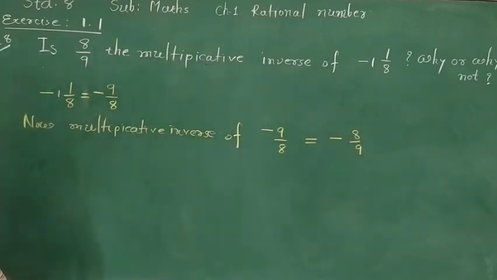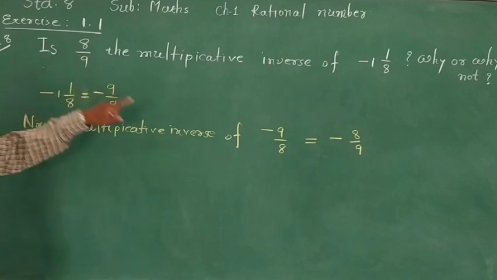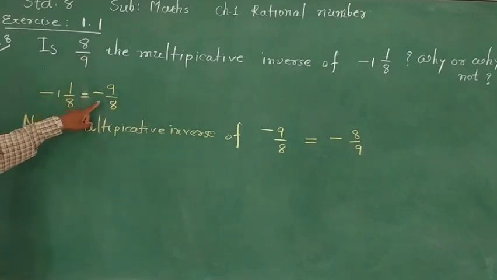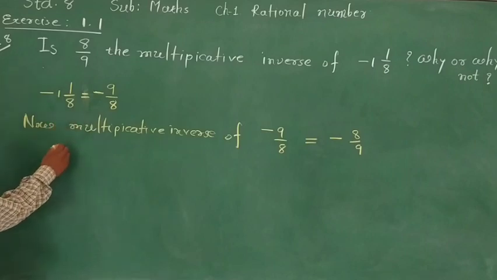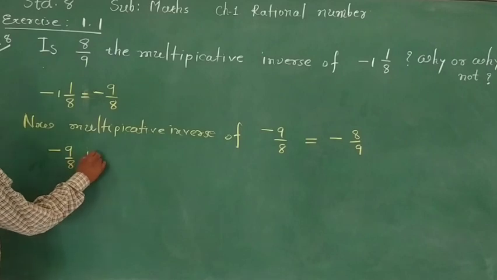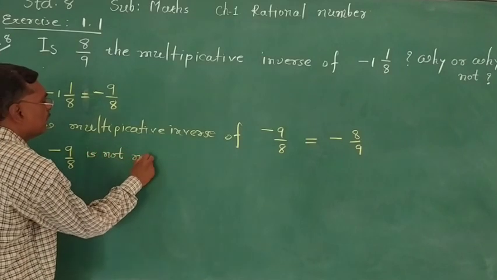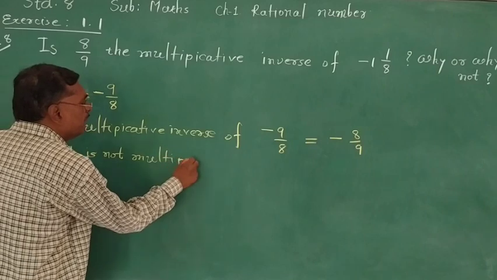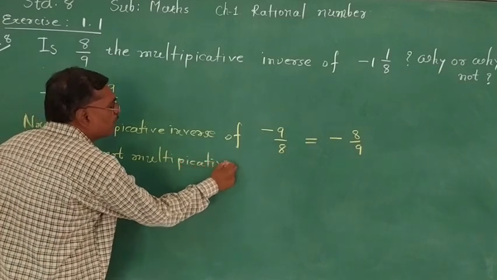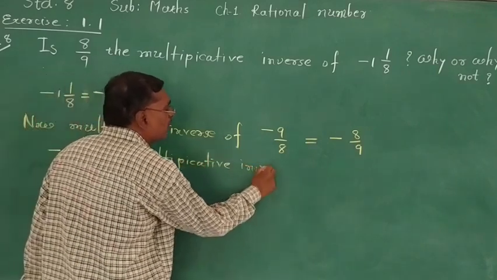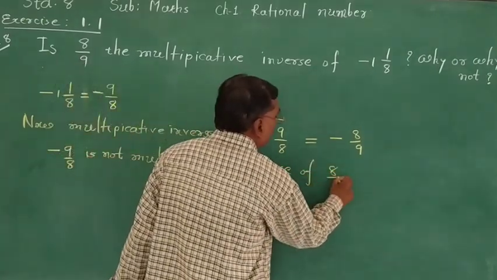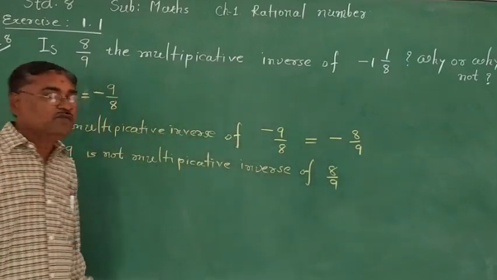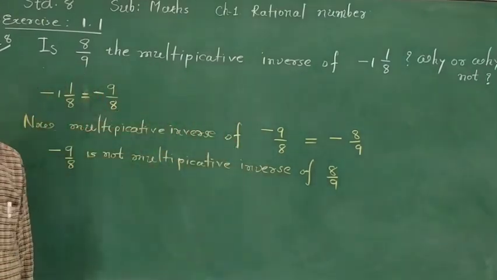So we can see this is not the multiplicative inverse: minus 9 upon 8 is not the multiplicative inverse of 8 upon 9. Now we are going to discuss why or why not.